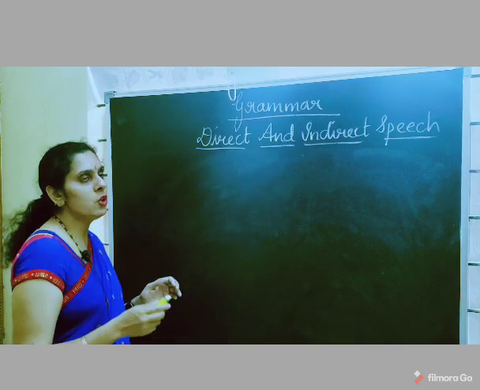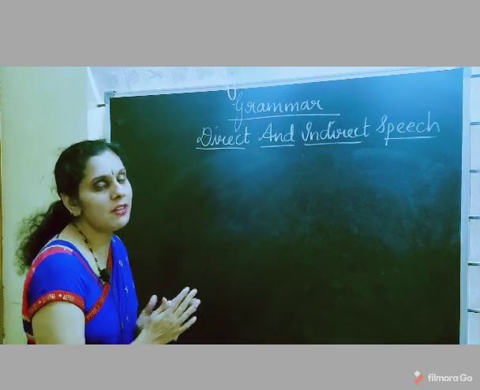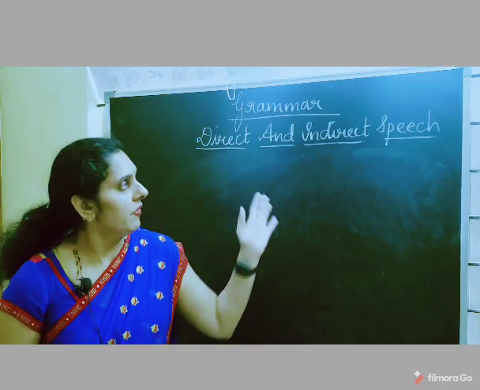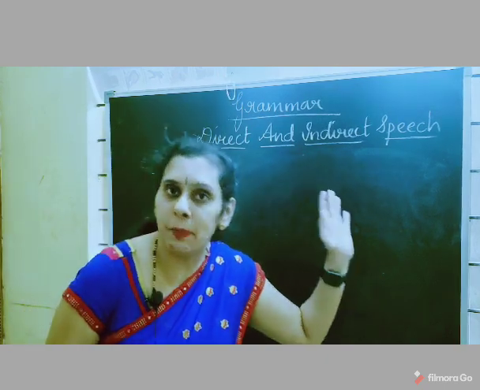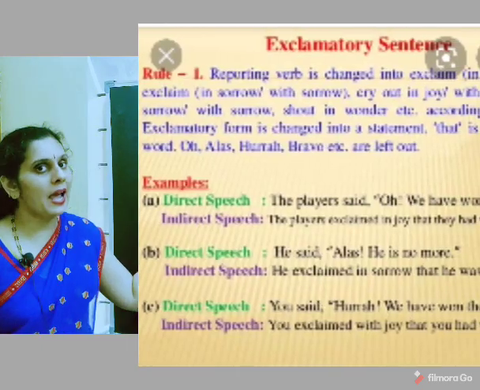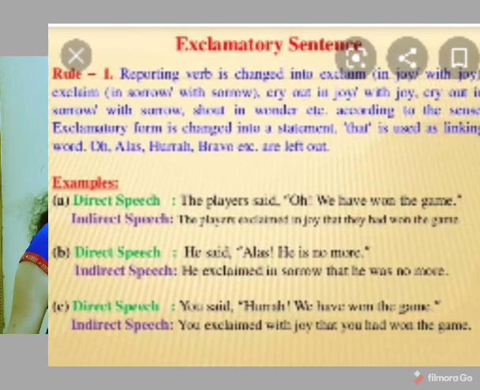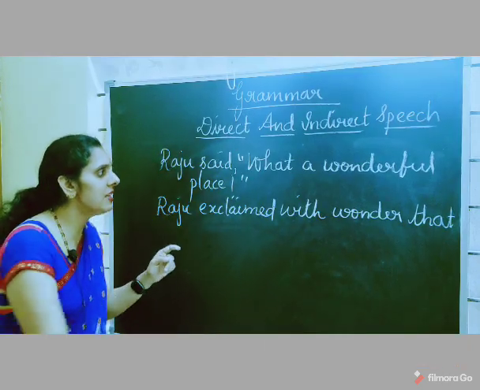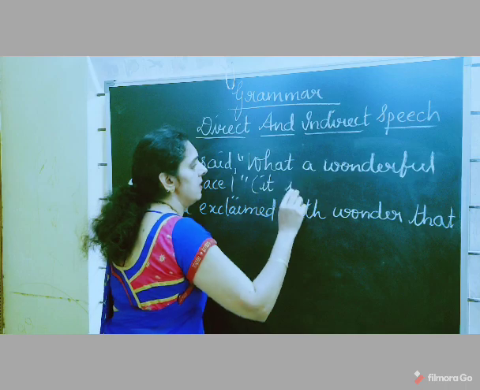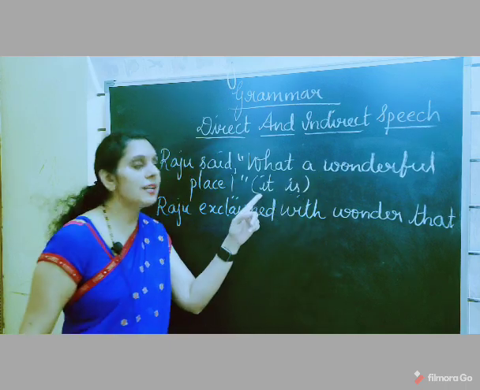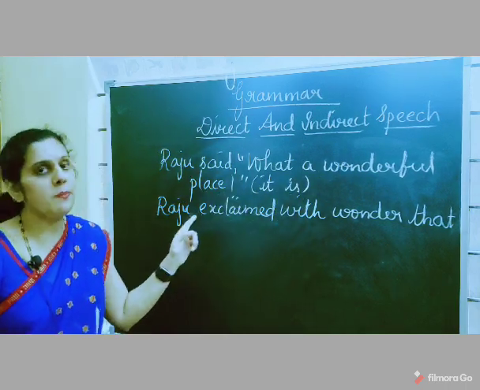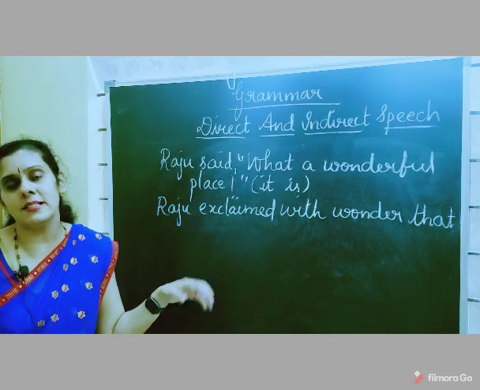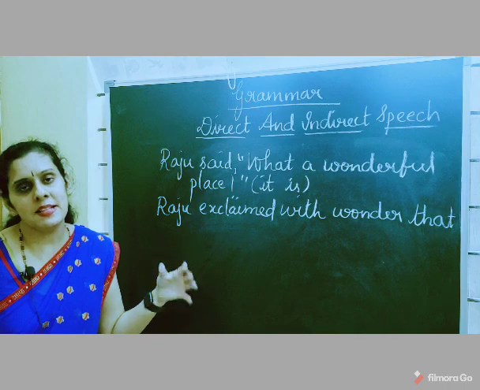Next, when you change the exclamatory sentence into indirect speech, in the exclamatory sentence which is in the reported part, there is no subject here. You have just written what a wonderful place. So you have to imagine the subject, that it is. So what a wonderful place it is. You just imagine. In a few sentences it will be given, in a few sentences it won't be given.